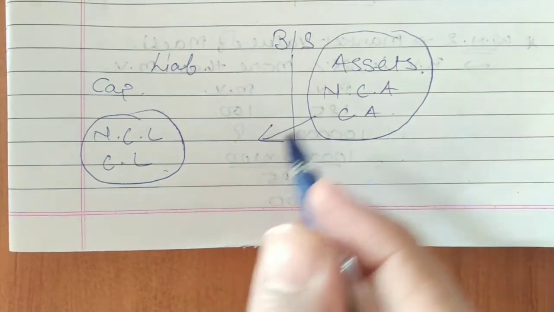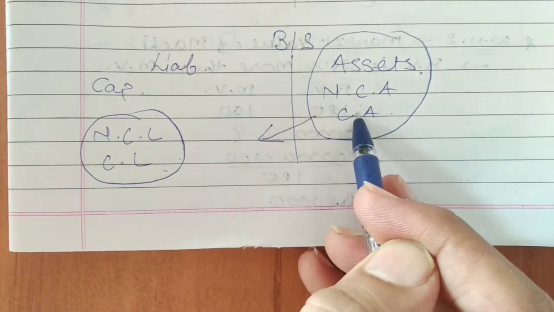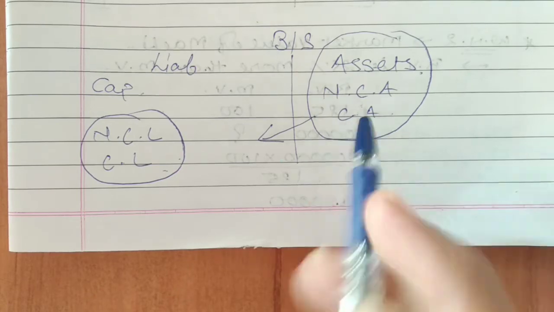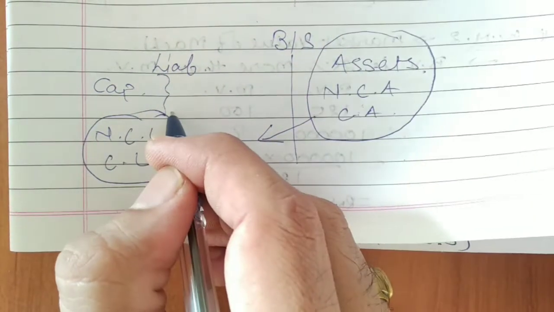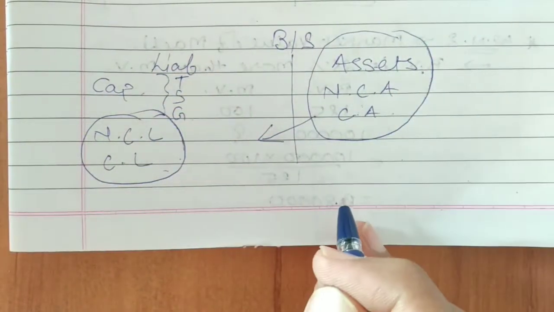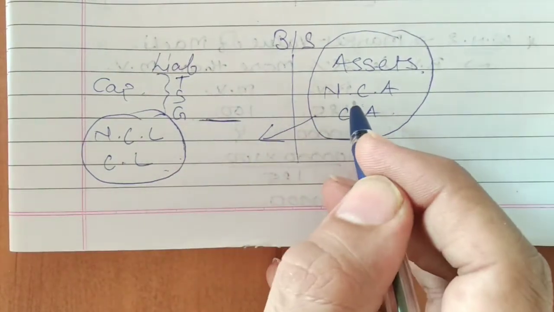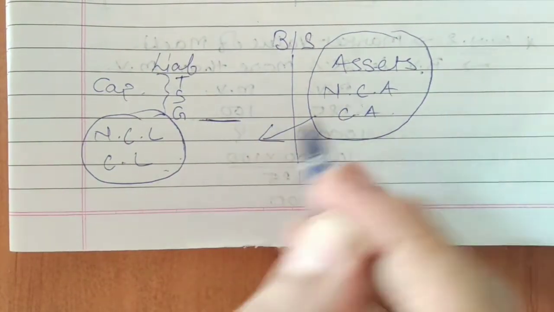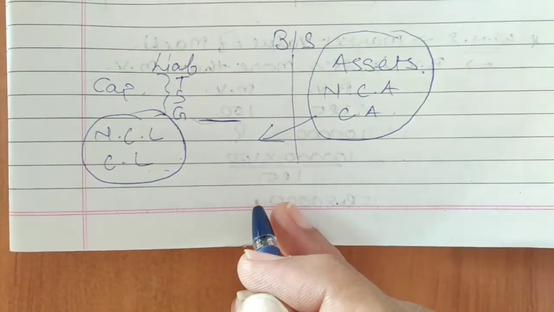By deducting total liability from your assets, whatever the difference arises, that would be the capital. This capital includes Tappu, Sonu and Goli. The total difference of assets minus liability would be the total capital of Tappu, Sonu and Goli.